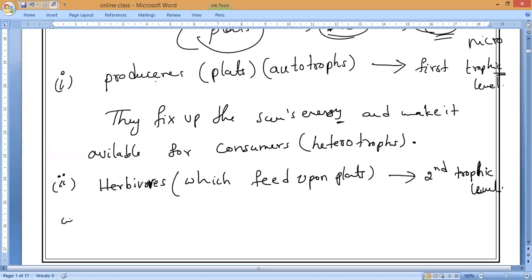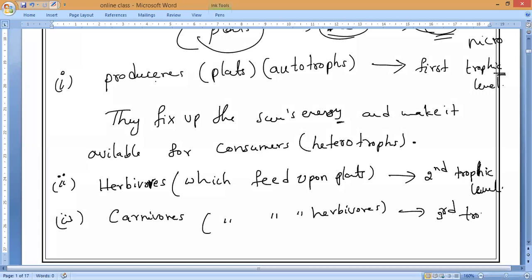Next, the third one. These primary consumers, who eat the plants, the herbivores, will be eaten by the carnivores. Understanding? Carnivores feed upon herbivores. So this is what we call the third trophic level. Understand everybody?